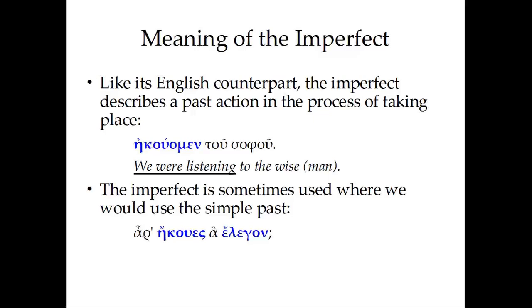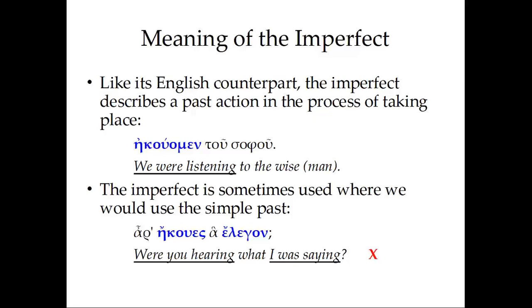We might translate this just in the abstract as you were listening. And the ha is again this what, and the elegon would be, again, the imperfect tense, first person singular or third person plural. We're going to take it as the first person singular. I was saying. So one way to translate this, very literally, would be, were you hearing what I was saying?